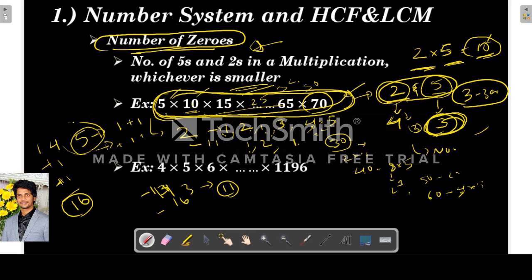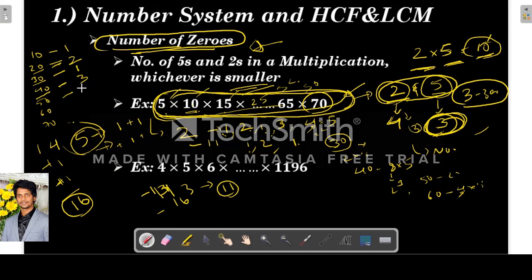So in this product, if we see 5 into 10 into 15 into 20, it will go like this. So how many are there? Obviously 2 will be there only in an even number. So we can see 10, 20, 30, 40, 50, 60 and 70. So 10 is 2 into 5, only 1 2. This 20 is 4 into 5. So 4 is 2 square, right? So there will be 2 2's in 20. Again 30 is 2 into 15, 1 2. But 40 is 8 into 5, so 2 cube into 5. So there will be 3 2's.